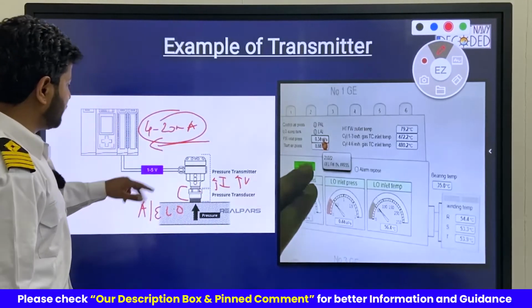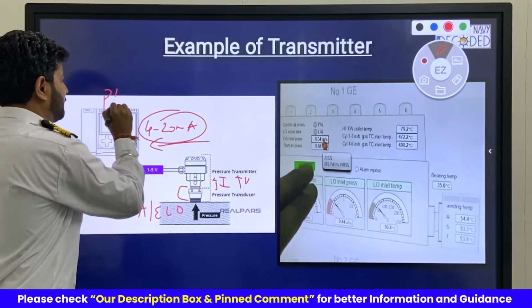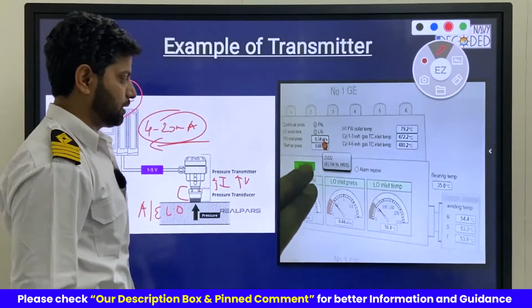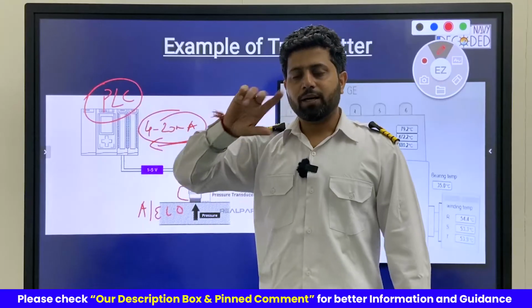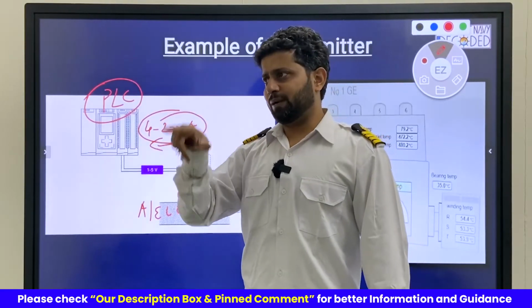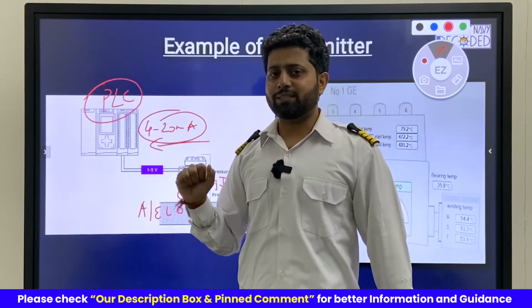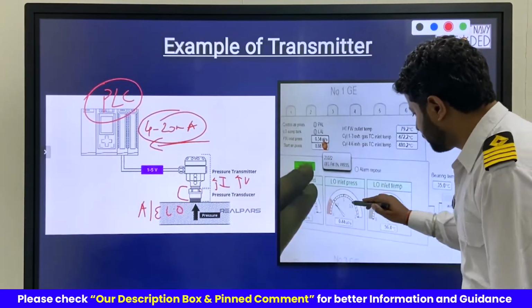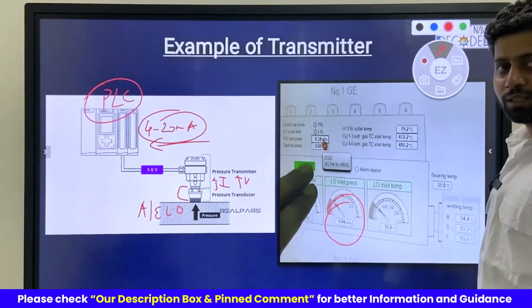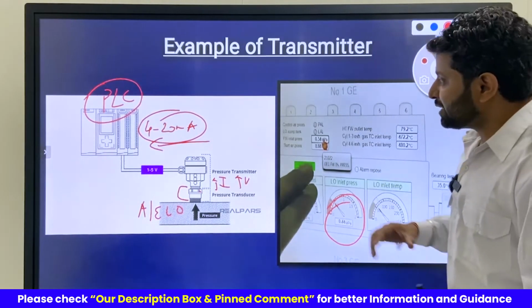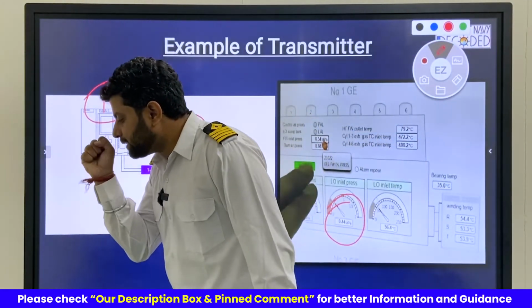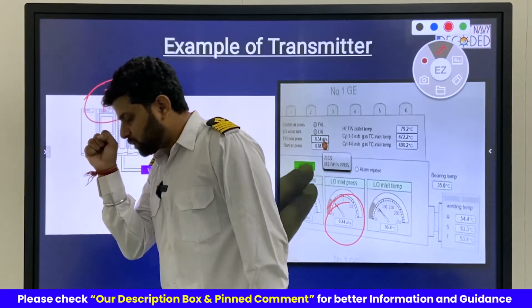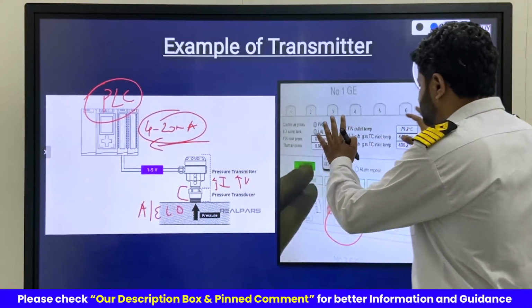And then this 4 to 20 milliamp signal goes to the programmable logic controller, the PLC over here. And this PLC, whatever current is coming in, says okay, 4 milliamps means this bar, 20 milliamps means that bar. So accordingly it is showing over here, say 0.5 bar. Now I do not have to go to the generator down below and see the pressure over there. I see it from my engine control room panel.